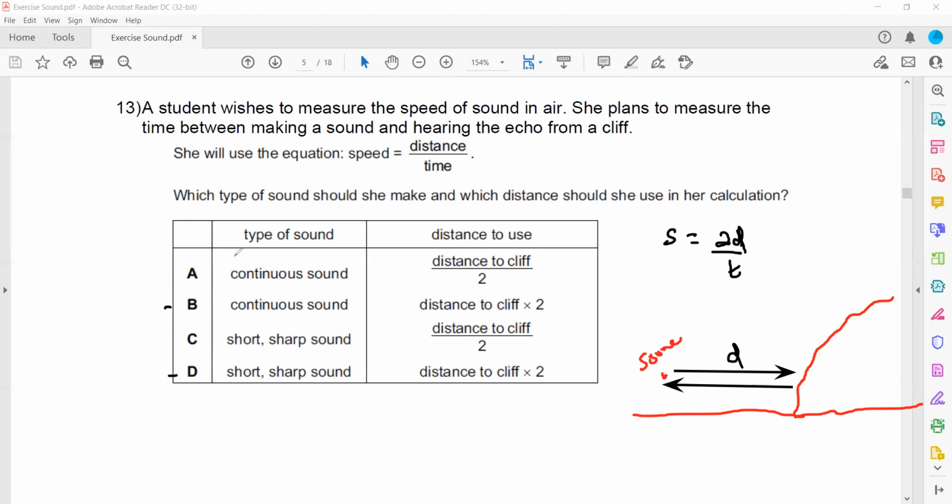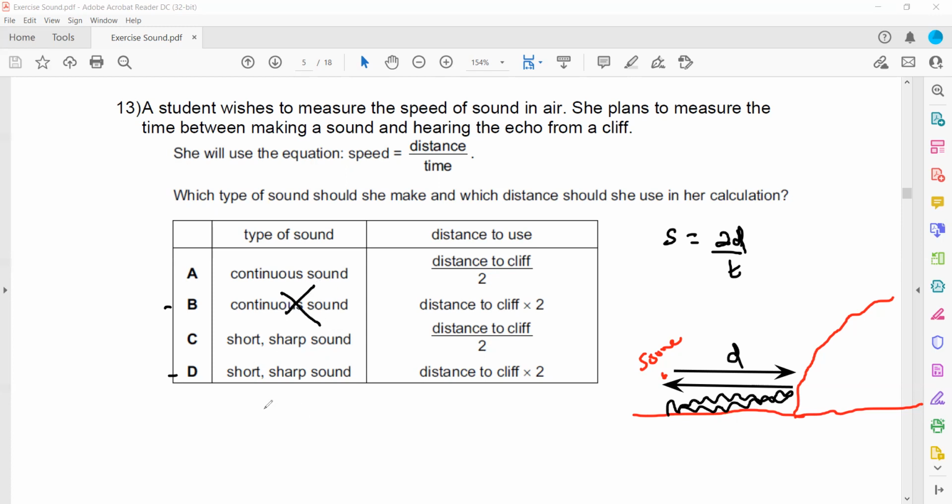But what about the type of sound? If we are producing a continuous sound, the sound travels, strikes a surface and returns back to us. As we are continuously producing the sound, we are not able to identify whether the sound we hear is due to reflection or due to the source. That's why we should not produce a continuous sound.